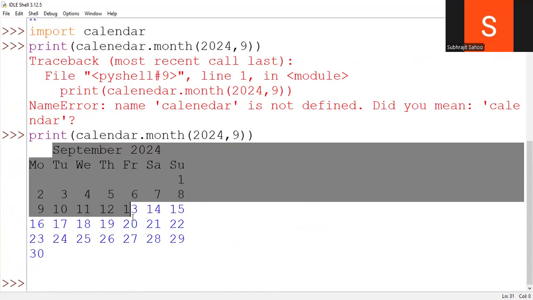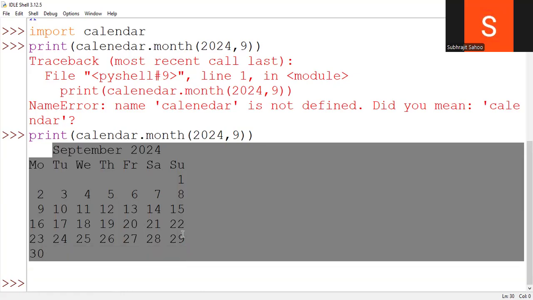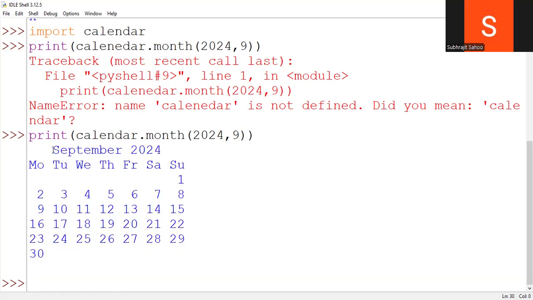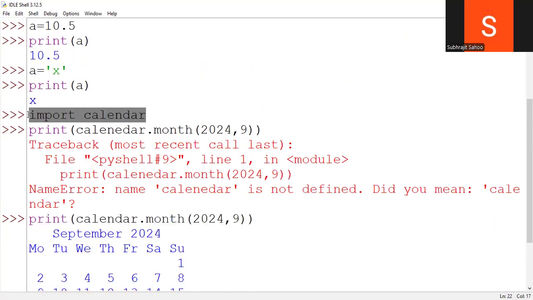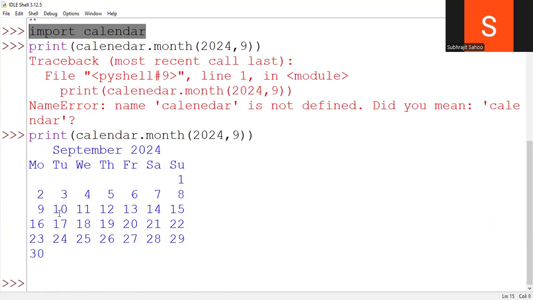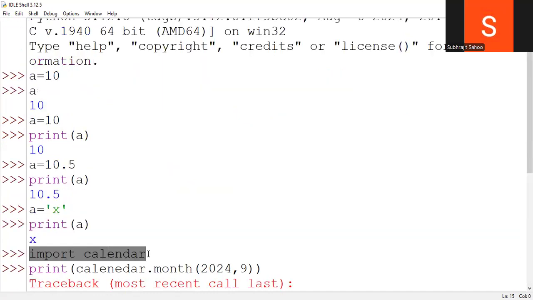Which month calendar is printed? The September month calendar is printed. But to print this September calendar, how many lines have I written? Only the print calendar.month line, and before that one statement, import calendar. Only 2 lines and I'm able to print a 1 month calendar. But for this kind of output in C or C++, definitely I have to write more lines of code. So how did it become easy? Because of this calendar library.